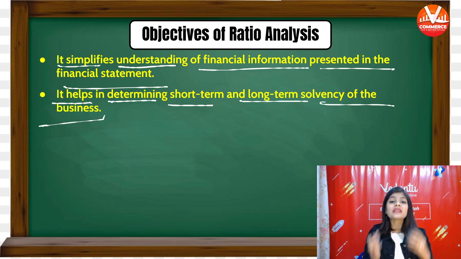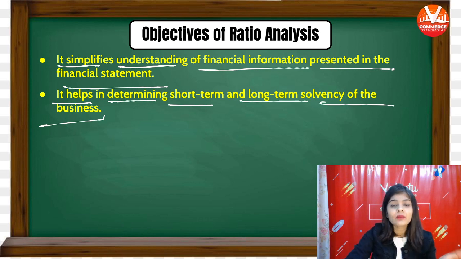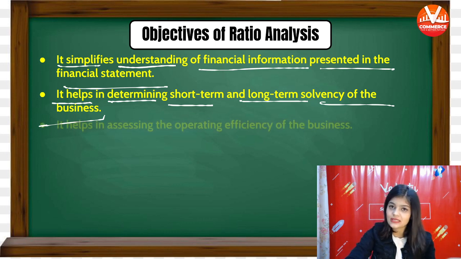So, it helps in determining the short-term and long-term solvency of the business.